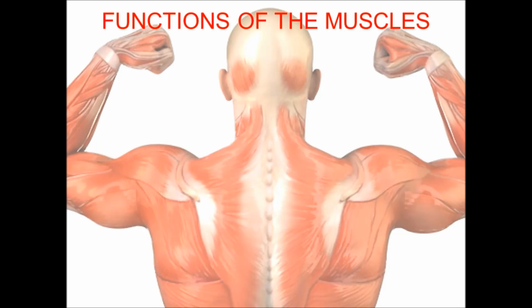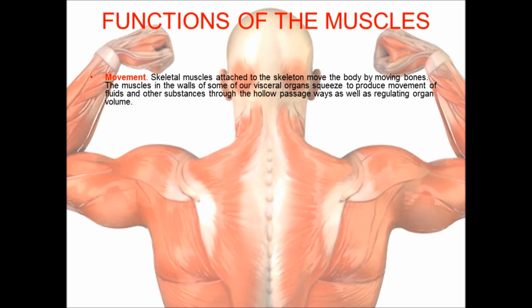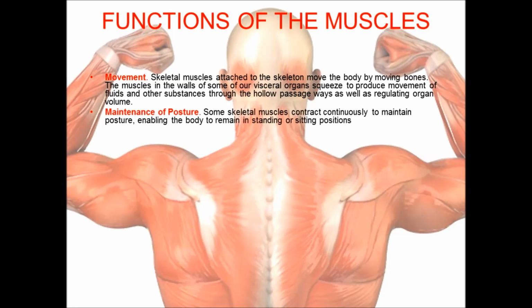Functions of the muscles. Movement. Skeletal muscles attached to the skeleton move the body by moving bones. The muscles in the walls of some of our visceral organs squeeze to produce movement of fluids and other substances through the hollow passageways, as well as regulating organ volume.